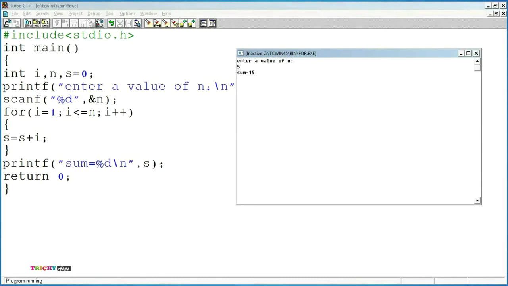Then after 5, i value will be incremented to 6. Then the loop condition is false. So the control will move out of the for loop and then it will print sum equal to 15. This is how we use a for loop to find the sum of n natural numbers in C programming language.